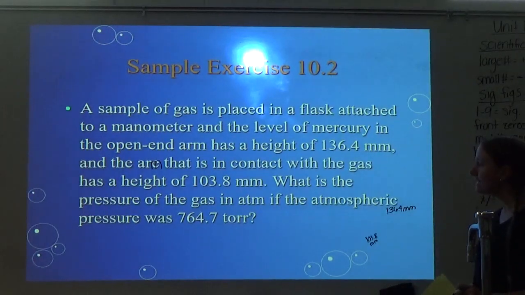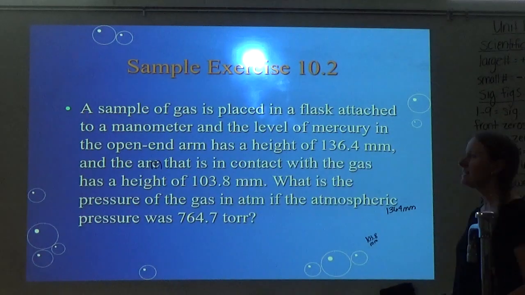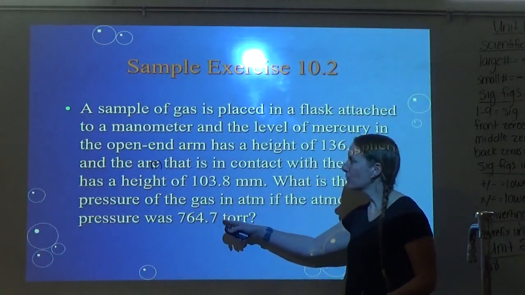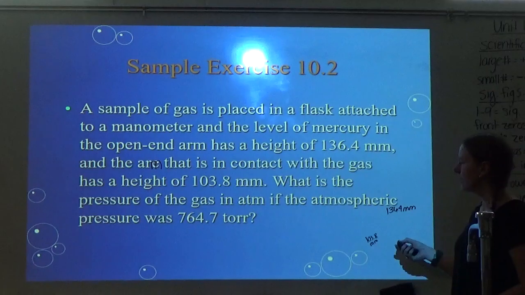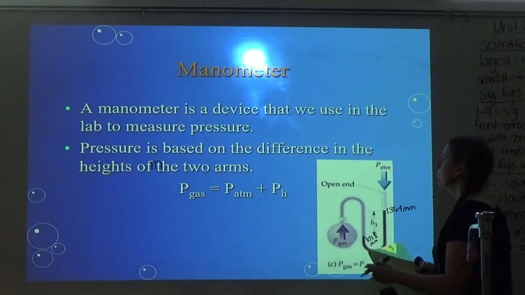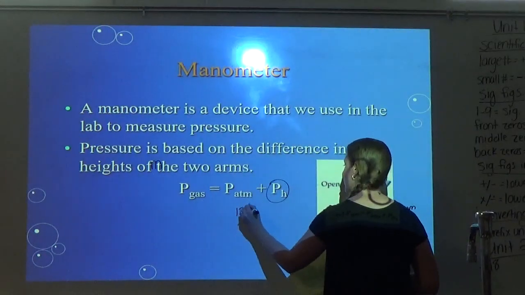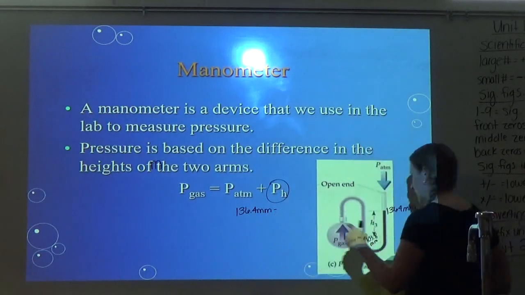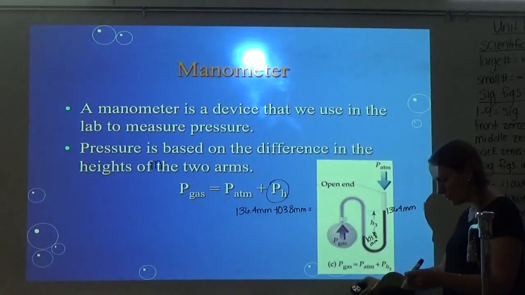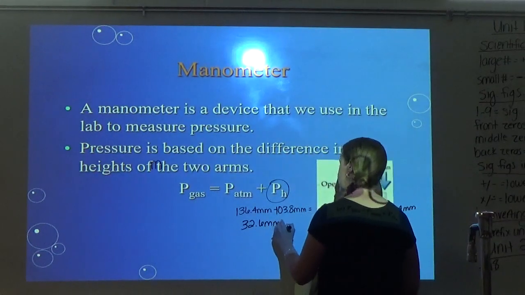What is the pressure of the gas in ATM if the atmospheric pressure was 764.7 torr? Okay, so here's where it gets a little weird. We want pressure in ATM, but they gave me torr right here, but yet I'm working with millimeters of mercury here. Okay, so first thing we need to do is find that height. For the height, I just subtract the two sides. So I'm going to do 136.4 millimeters minus 103.8 millimeters. Okay, and so once I do that, I ended up getting 32.6 millimeters of mercury.